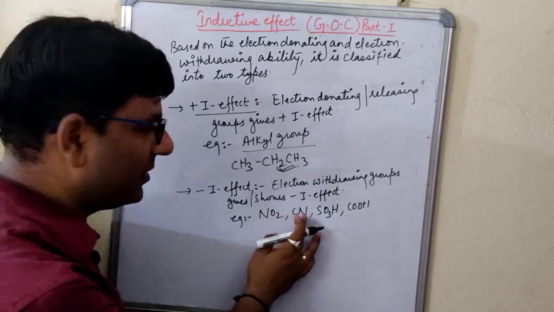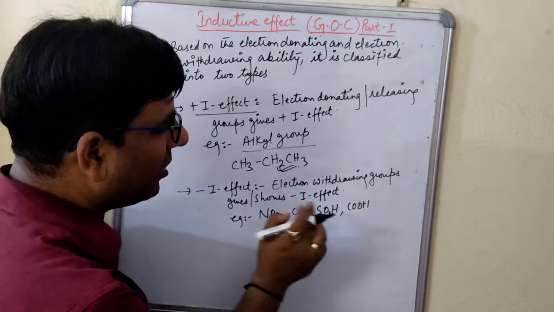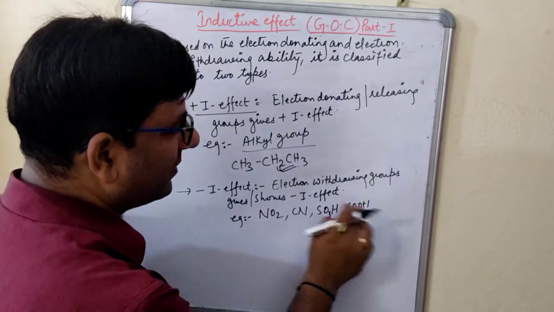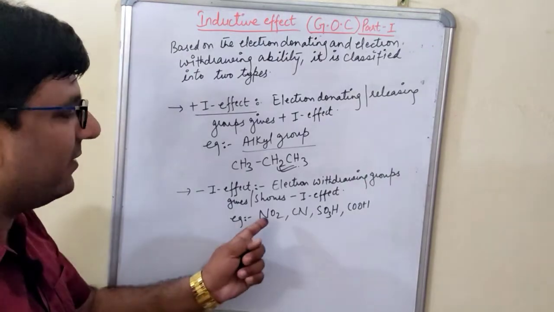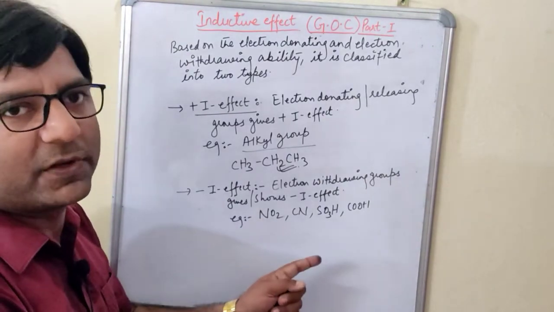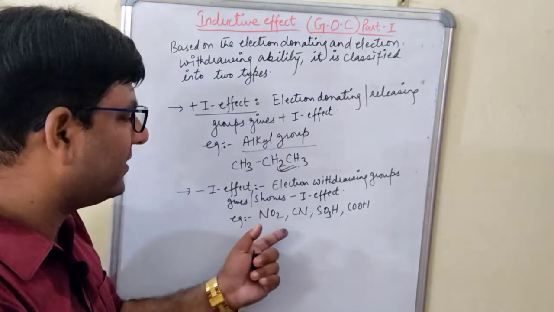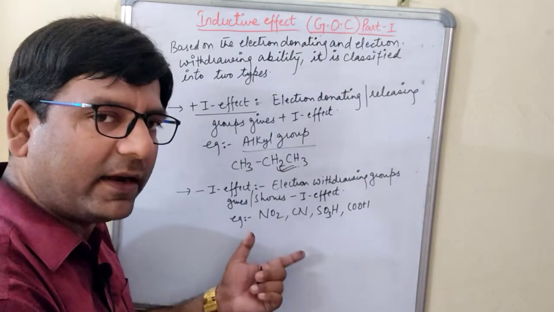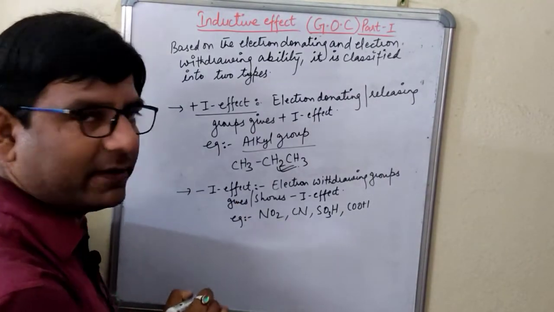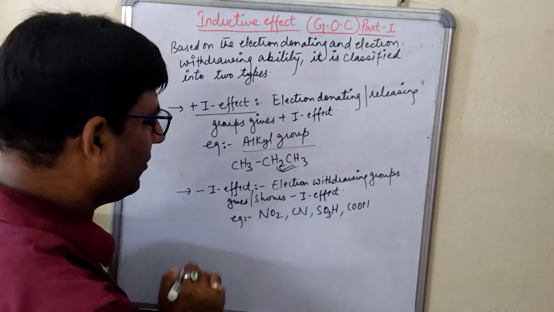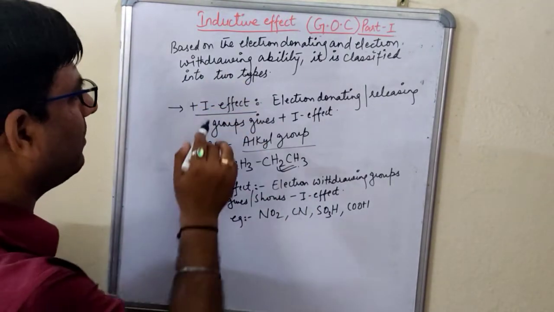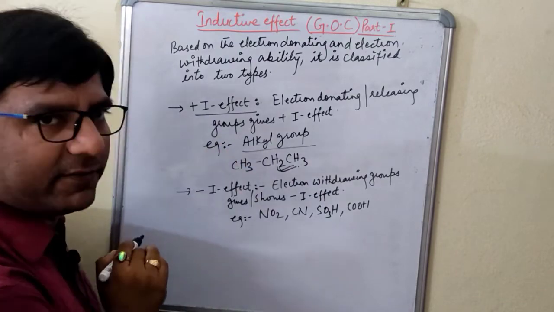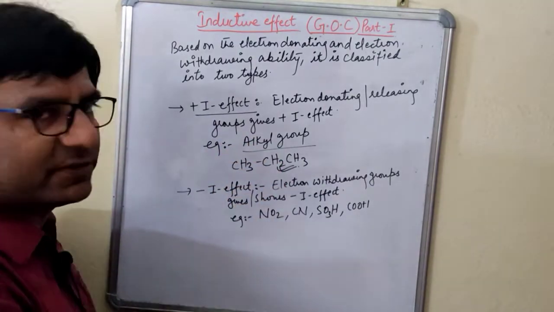Here we have nitrogen, here there is oxygen, here also two oxygens. So in total, an electronegative atom must be there in the group. Any group composed of an electronegative atom will give minus I, and these come under electron withdrawing groups. So these are all the types of the inductive effect, the plus I effect or the minus I effect, and these are the examples.